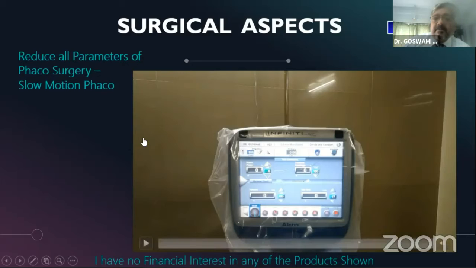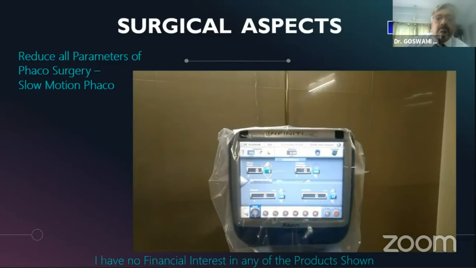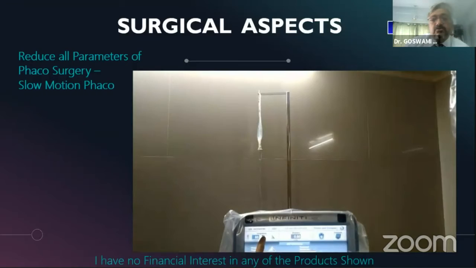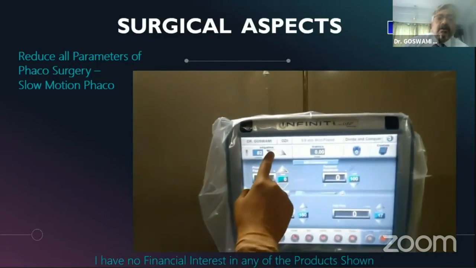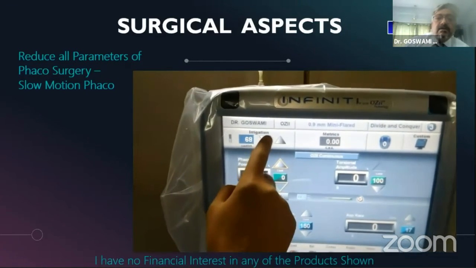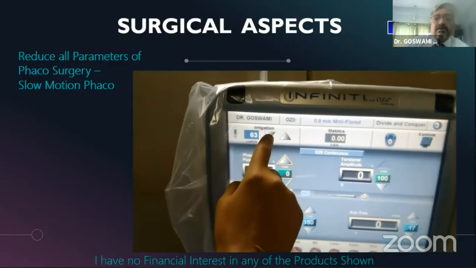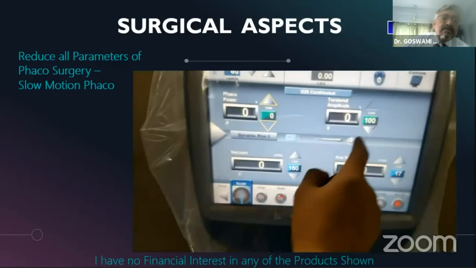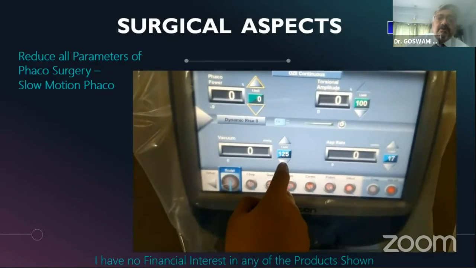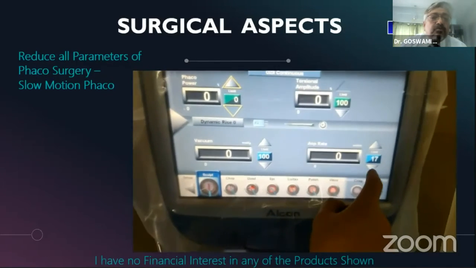And the parameters to be set for posterior polar cataract: you should first and foremost lower the intraocular pressure, because in these cases we don't want too much pressure to fall on the posterior capsule and break through. Second, we always reduce the aspiration flow rate, because we want slow motion phaco.